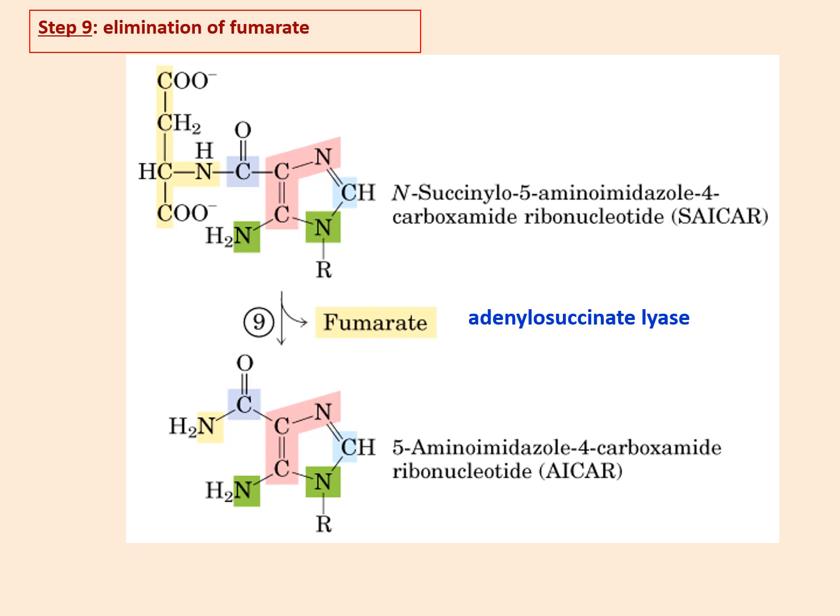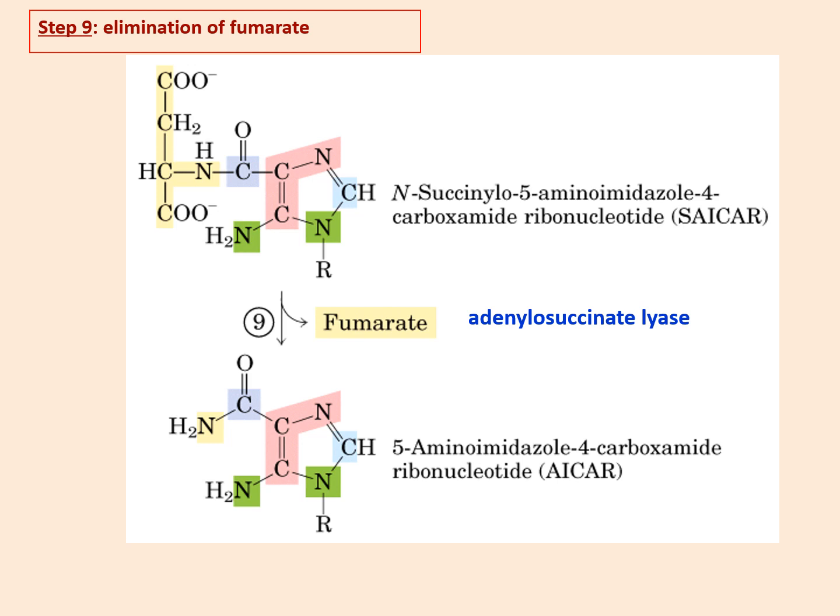Now after that, this succinyl group has to go; only nitrogen is the thing that is needed. So there will be elimination of fumarate. N5-succinyl amino imidazole carboxamide ribonucleotide, that is SAICAR, will be converted to form AICAR, which is 5-amino imidazole 4-carboxamide ribonucleotide, or AICAR.